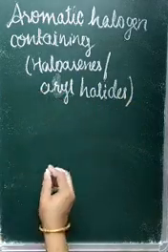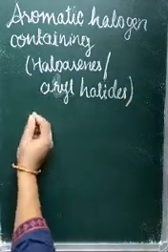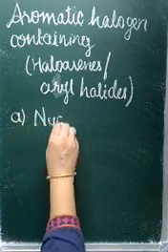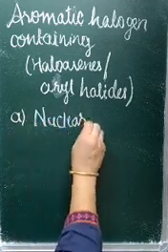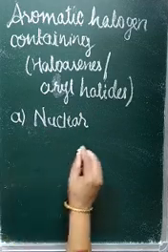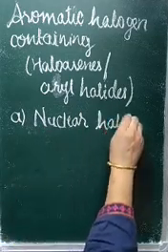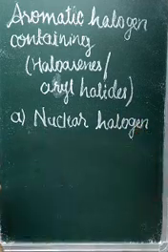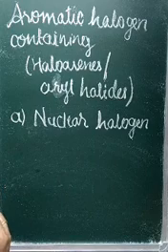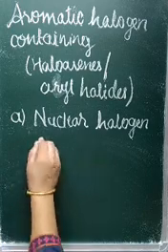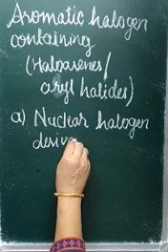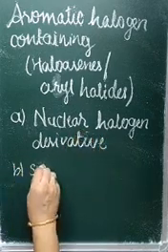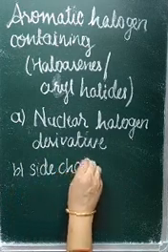Let us see examples. First they are categorized into two. Number one, nuclear halogen derivatives. That is, here the benzene ring itself has hydrogen replaced by halogen. So nuclear halogen derivatives. Another, side chain halogen derivative.